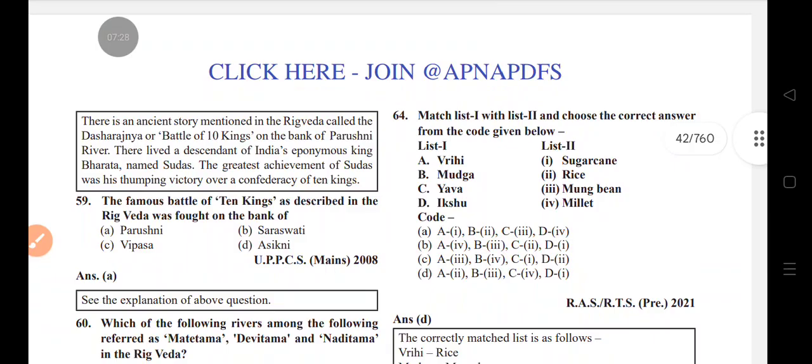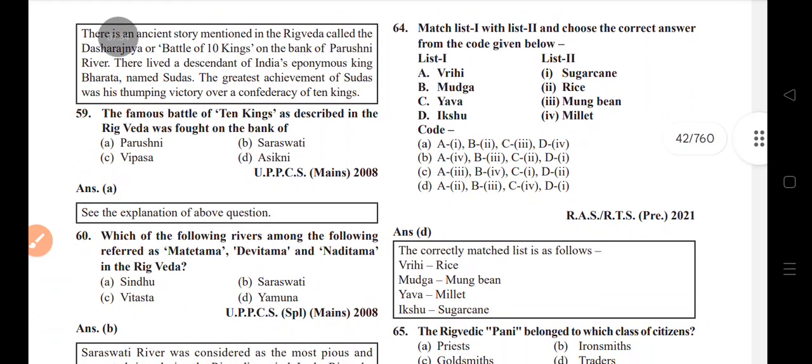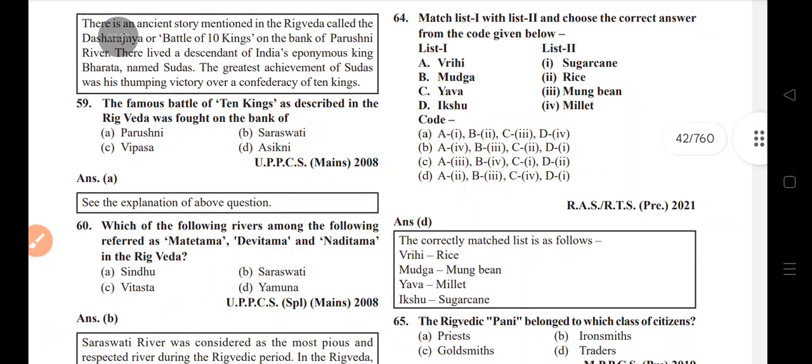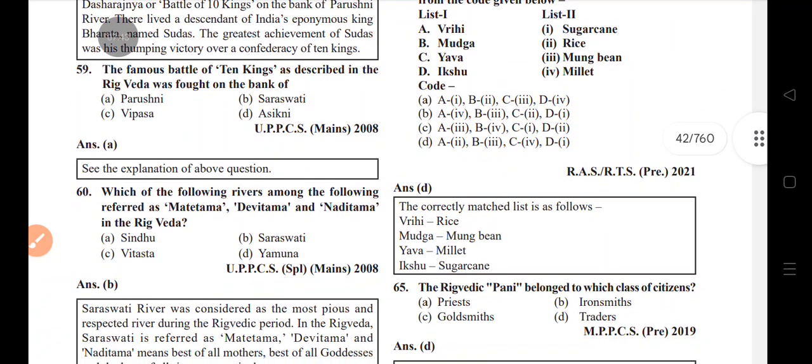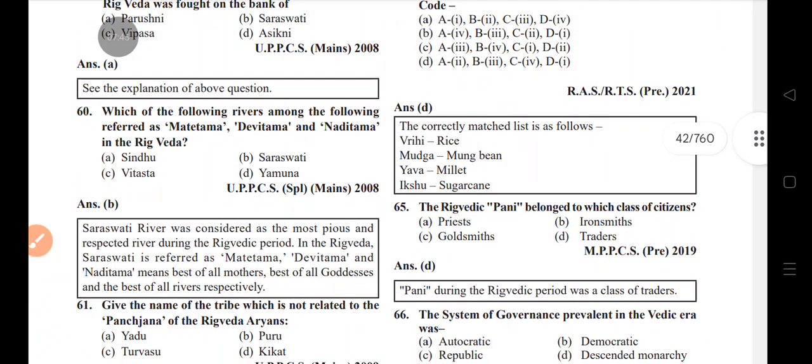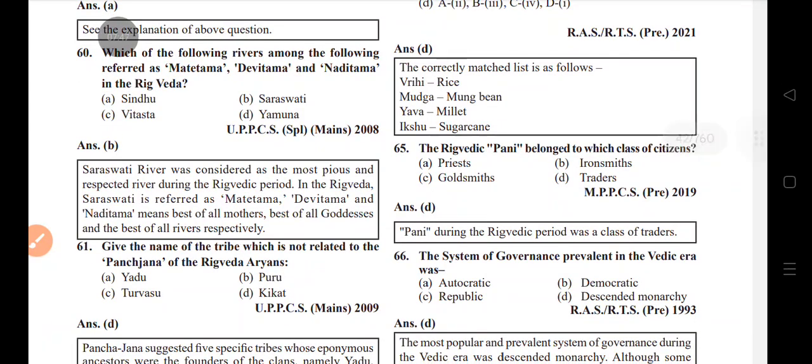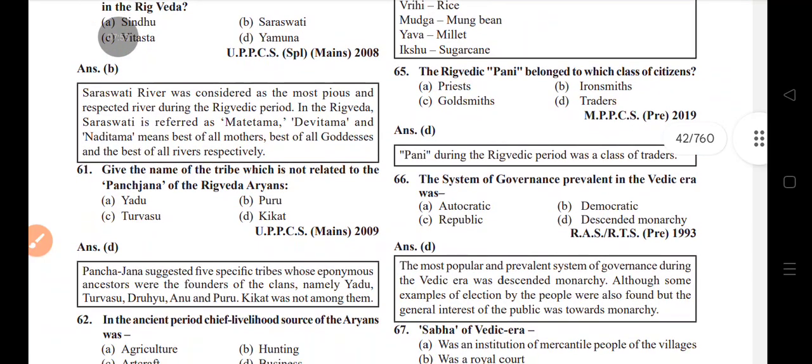The famous Battle of Ten Kings, discovered in the Rig Veda, was fought on the Parushni river. Which of the following is the best river: Mata Tamma, Devi Tamma, Nadi Tamma? In the Rig Veda, it is Saraswati. Give the name of the tribe which was not related to the Panchjana of the Rig Vedic Aryans. Kikat. The Panchjana are Yadu, Turvasu, Druhyu, Anu, Puru.